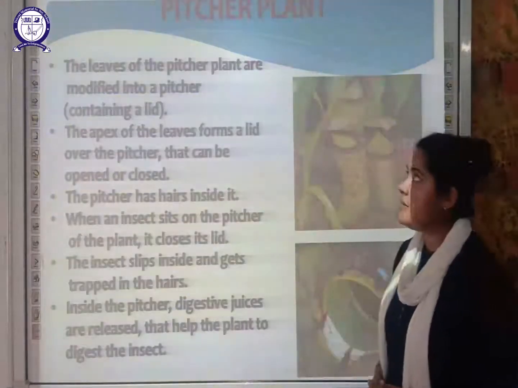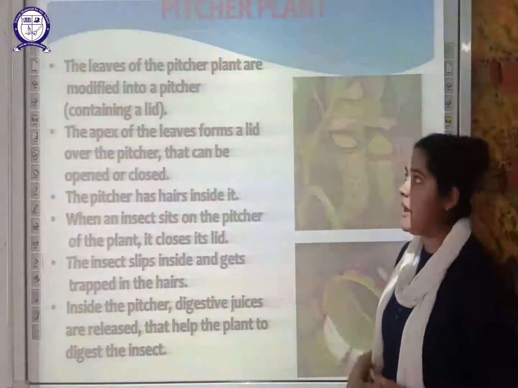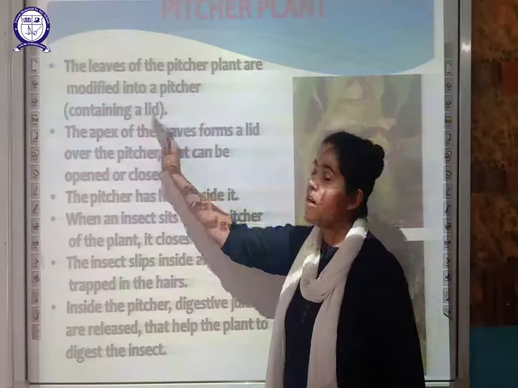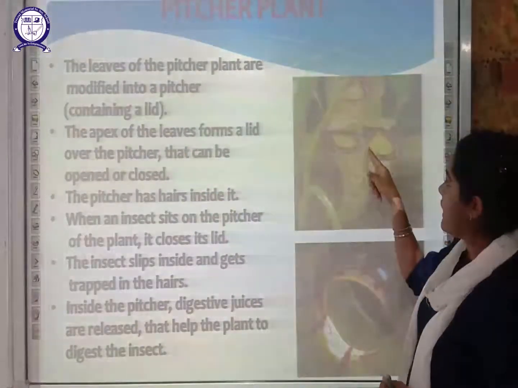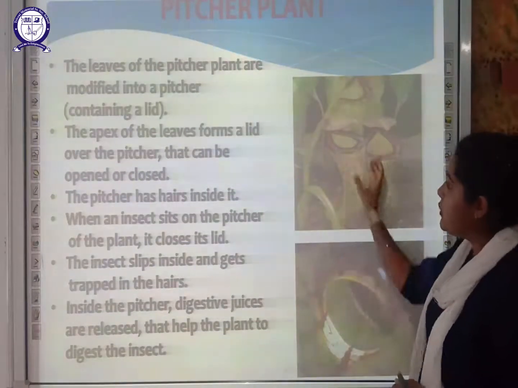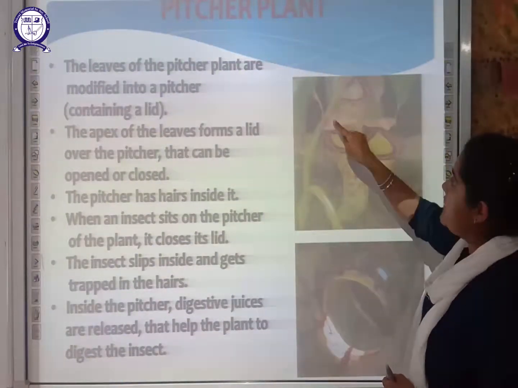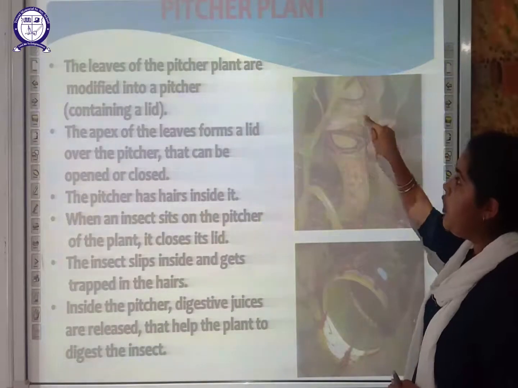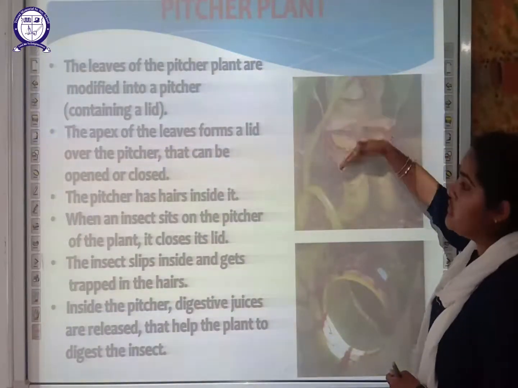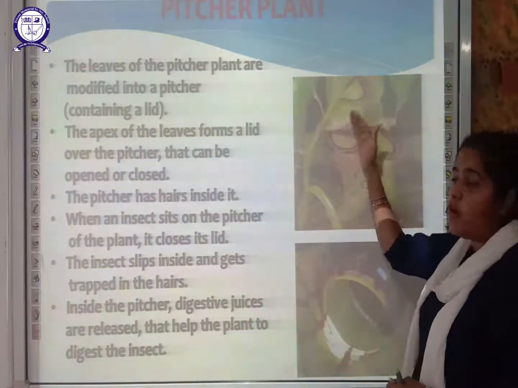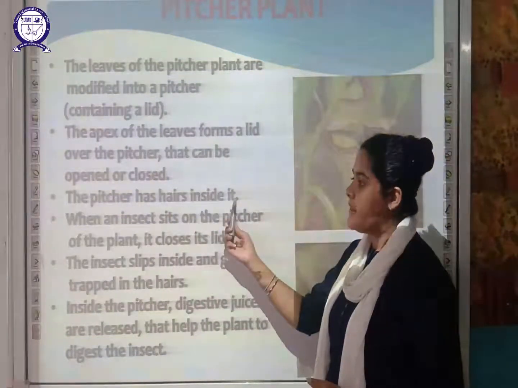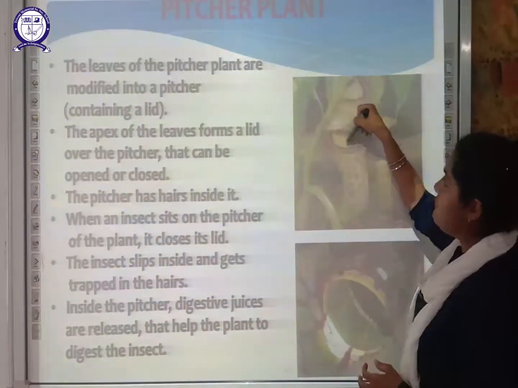So let us understand the first one, that is your pitcher plant. Here the leaf of the pitcher plant is modified into a pitcher which contains a lid. So here you can see a diagram. This is a pitcher plant. The leaf part is modified into a pitcher, and the apex of the leaf forms a lid so that it can close the pitcher. It is used for opening and closing the pitcher. The pitcher has hair inside it. So inside this pitcher you can find hairs.